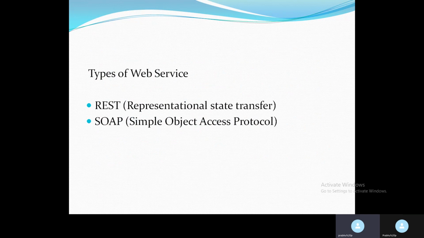Next are the types of web services. What are the types of web services? The first one is REST, which means representational state transfer. The second one is SOAP, simple object access protocol. These two are the mainly used web services. Nowadays most companies are using REST, and SOAP has almost gone out of the market.